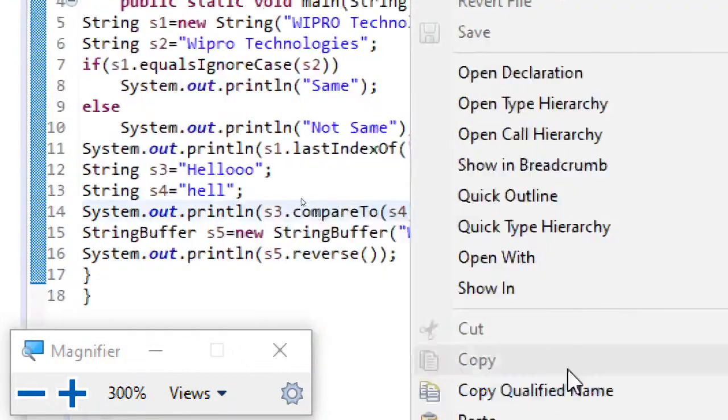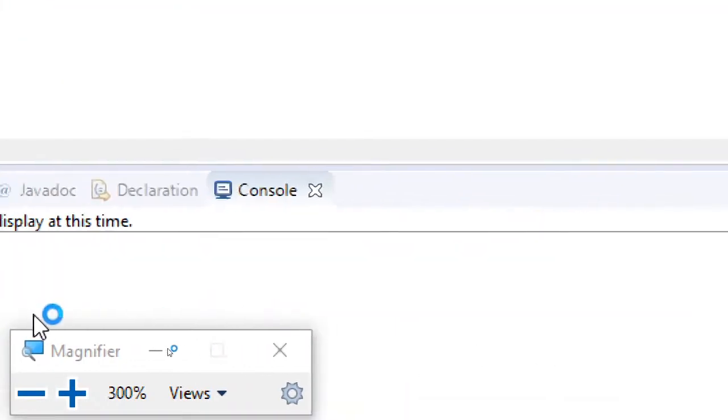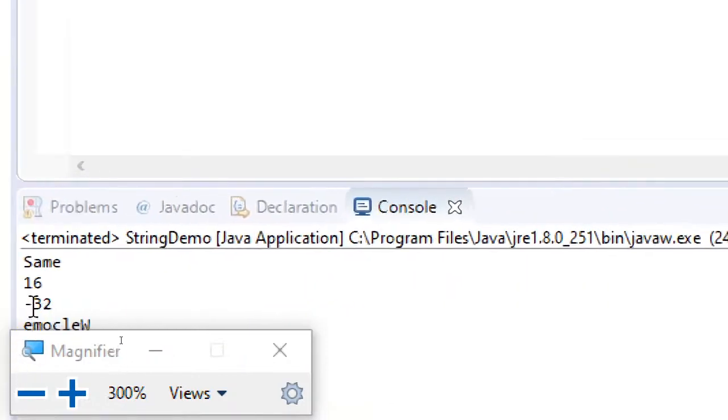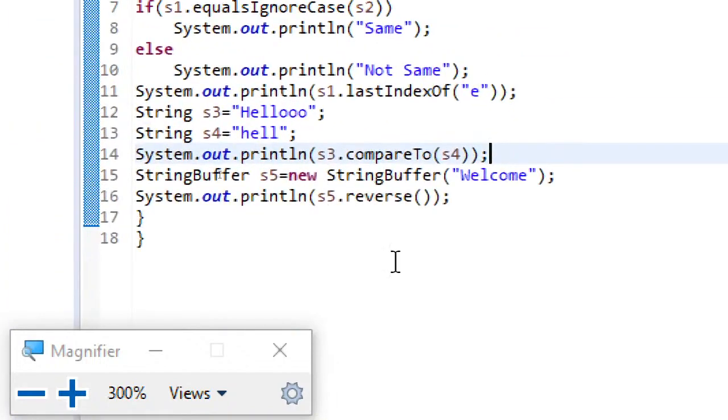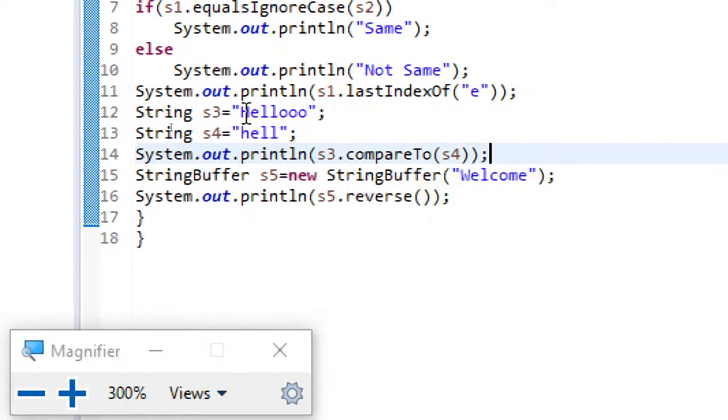And if I run this, there you can see minus 32. The output being displayed is minus 32. That means with reference to s3 it is giving me the value. So here it will check only for the very first unmatching character. Observe this, compareTo checks only for the very first unmatching character.